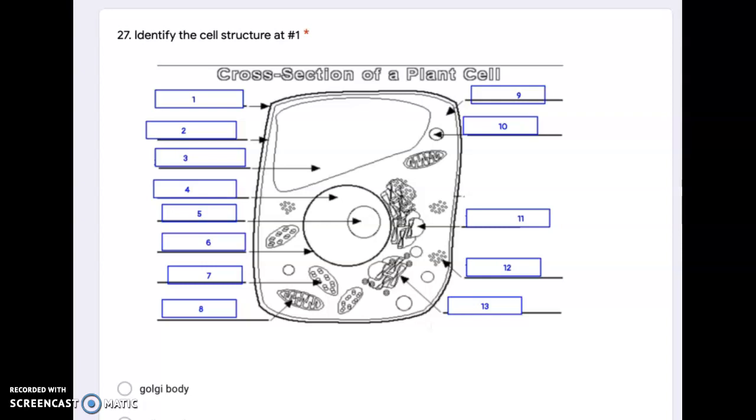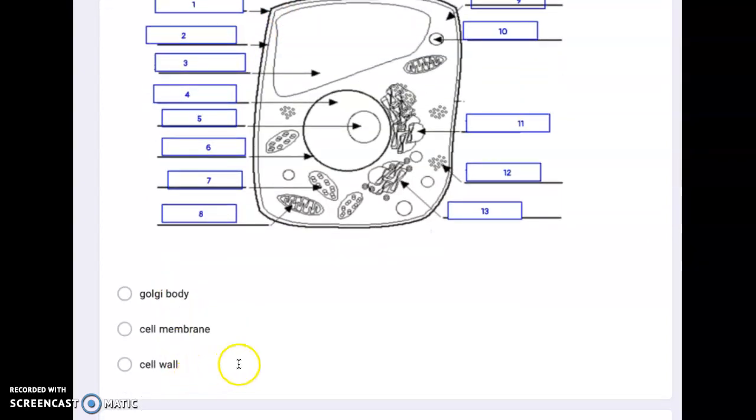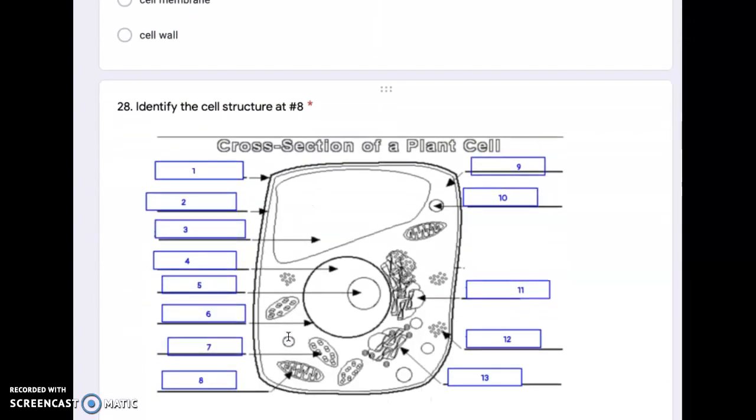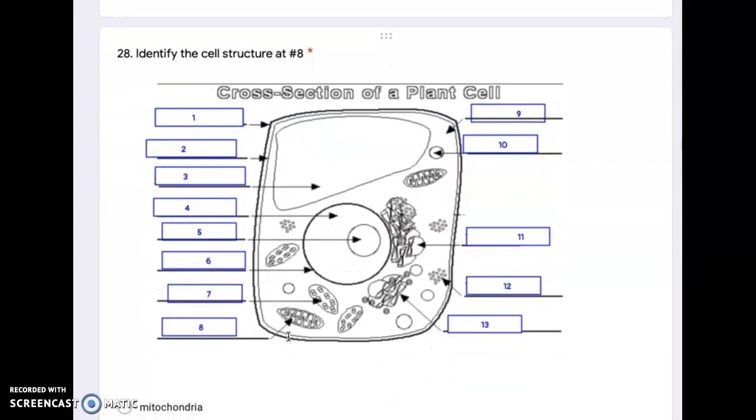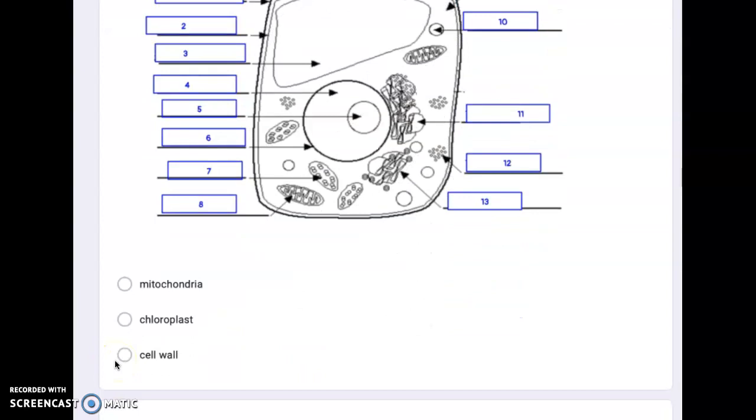Number 27. Identify the cell structure at number 1. So number 1's right up here, pointing to this outer border of the plant cell. Is that the Golgi body, the cell membrane, or the cell wall? 28. Identify the cell structure at number 8. So number 8's down here, pointing to the organelle that looks like a hot dog with mustard right over here. Is it the mitochondria, chloroplast, cell wall?